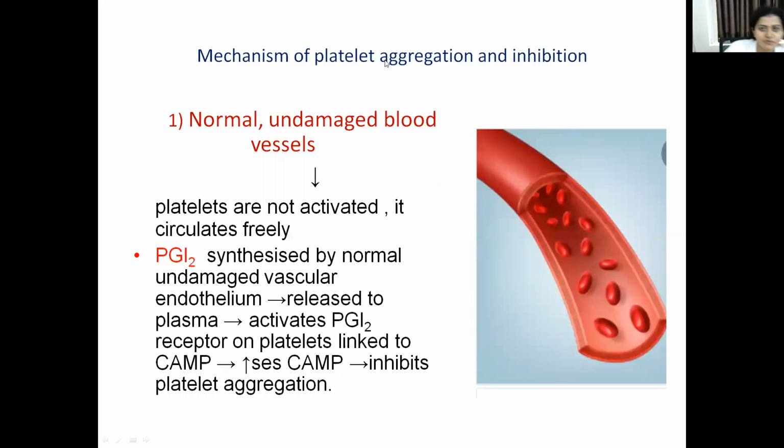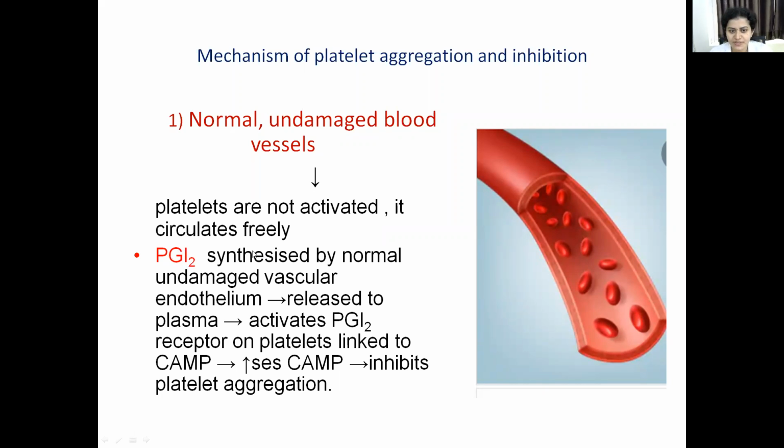Now see, the mechanism of platelet aggregation and inhibition: first, what happens in normal and undamaged blood vessels. Whenever there are normal and undamaged blood vessels, the platelets will not be activated. They circulate freely, and they will cause release of prostaglandin I2. You remember, I means inhibits platelet aggregation.